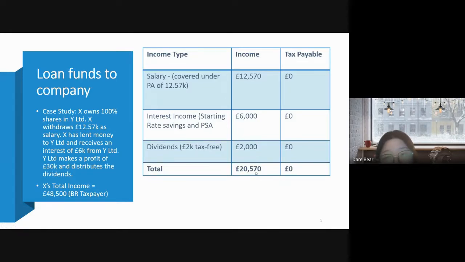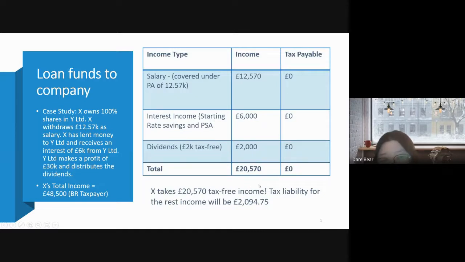He does not need to pay any tax on this income. So the tax liability for the rest of the income will be only £2,094.75, because for the rest of the income, you take 48,500 deduct 20,570 times